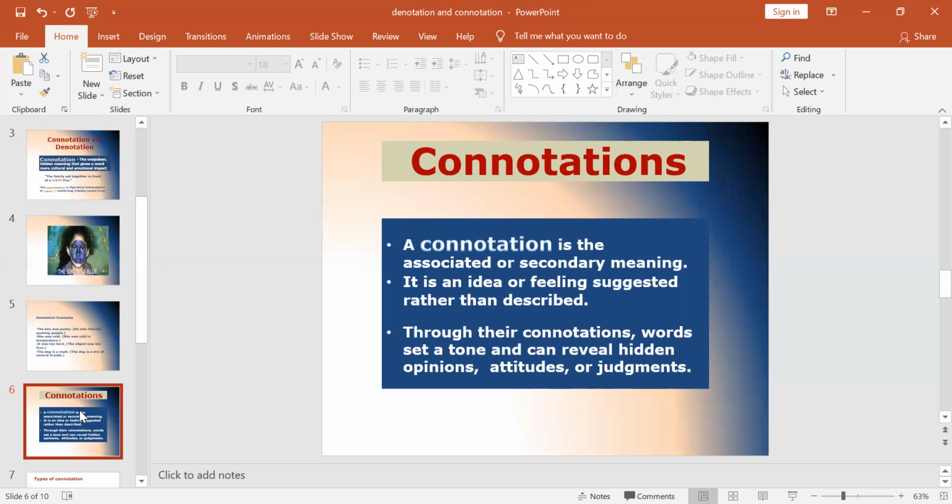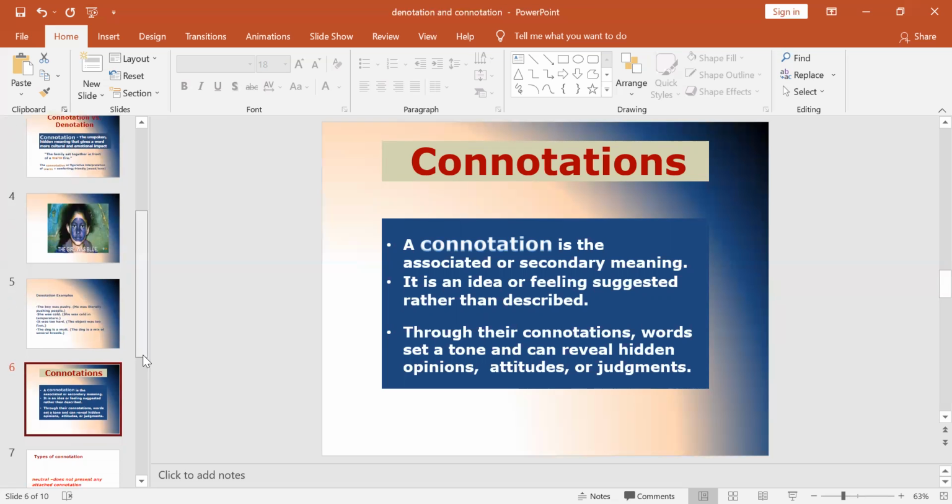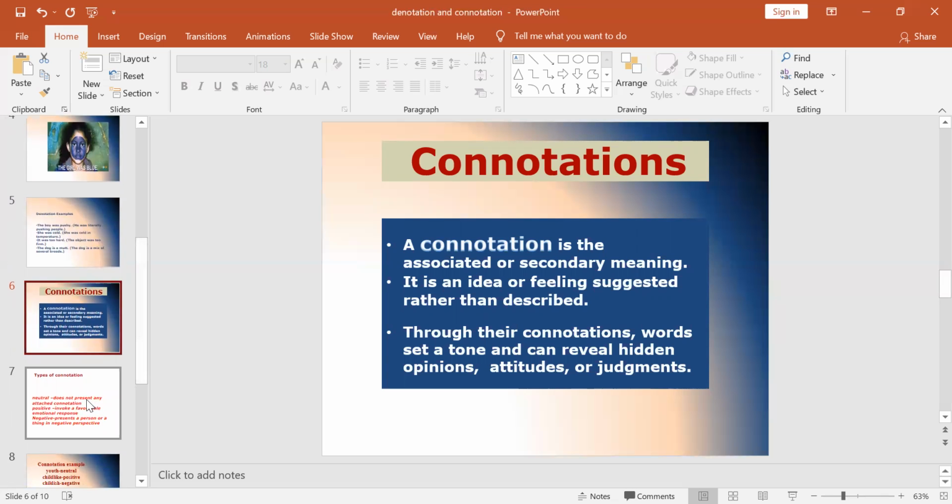Through a word's connotations, you can find that they can reveal hidden opinions, attitudes, or judgments. Based on the connotation a person uses, you can easily find out their opinion, their attitude, and their judgment.